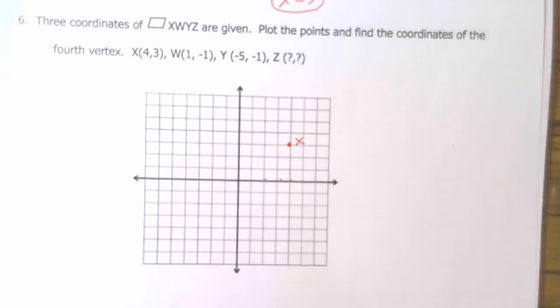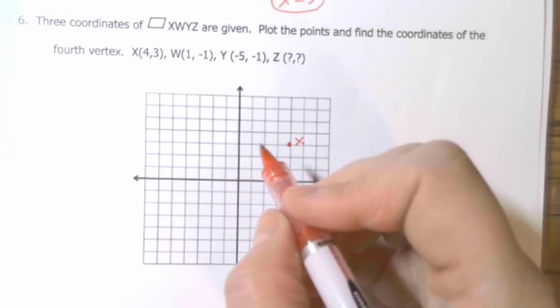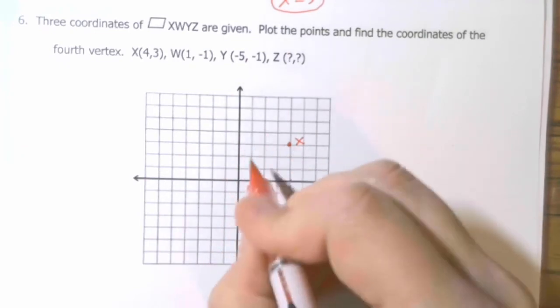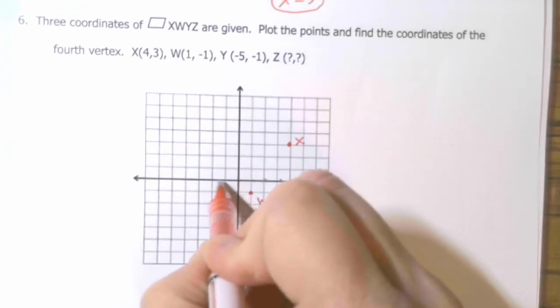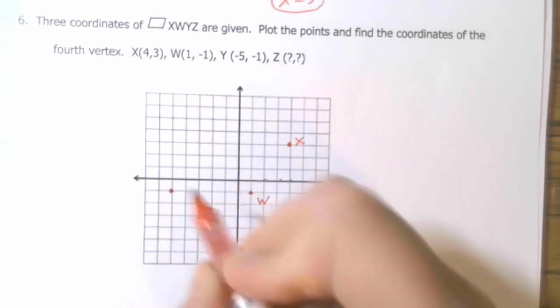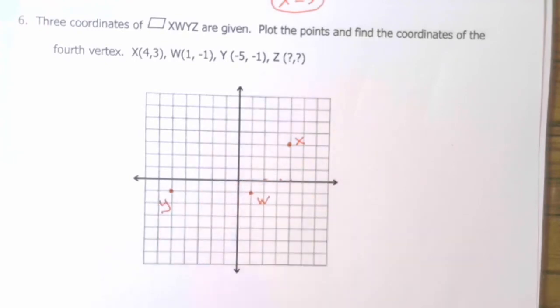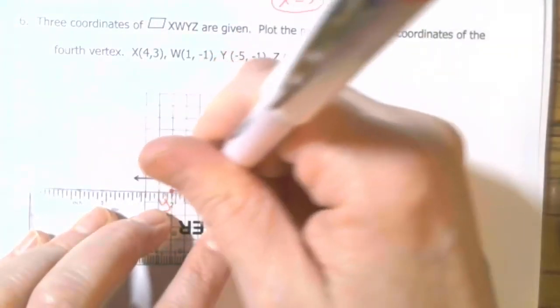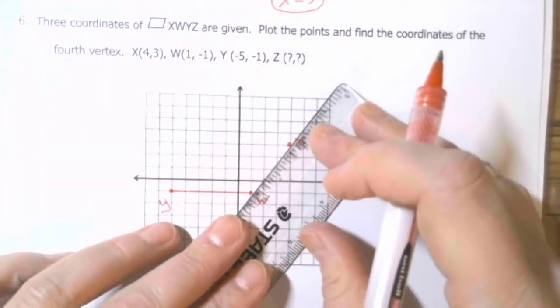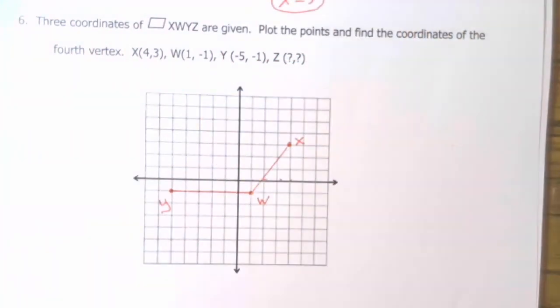That's our X. W is (1, -1). Y is (-5, -1). 1, 2, 3, 4, 5, and down 1. All right, so using my ruler, because it's a graph, and we always use our rulers on a graph, I've got 2 sides of a parallelogram.